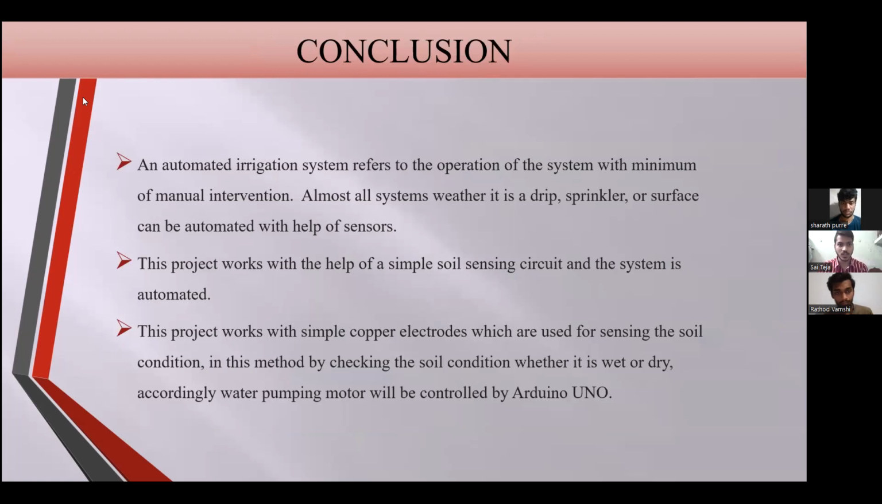Conclusion of the project. An automated irrigation system refers to operation of the system with a minimum number of manual interventions. Almost all systems, whether drip, sprinkler, or surface, can be automated with the help of sensors. This project works with the help of a simple soil sensing circuit, and the system is automated. It works with simple copper electrodes, which are used for sensing the soil condition, whether it is wet or dry. Accordingly, the water pumping motor will be controlled by Arduino Uno.